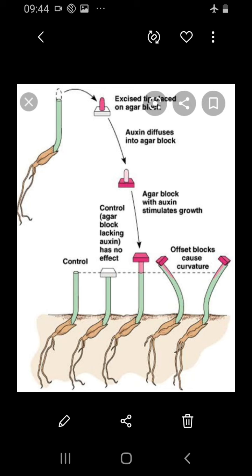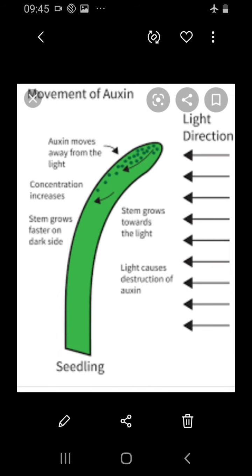Example: 2,4-D. 2,4-D means dichlorophenoxyacetic acid. So the chemical formula of a synthetic auxin is 2,4-D. 2,4-D denotes 2,4-dichlorophenoxyacetic acid. Next, we can see the physiological effects.